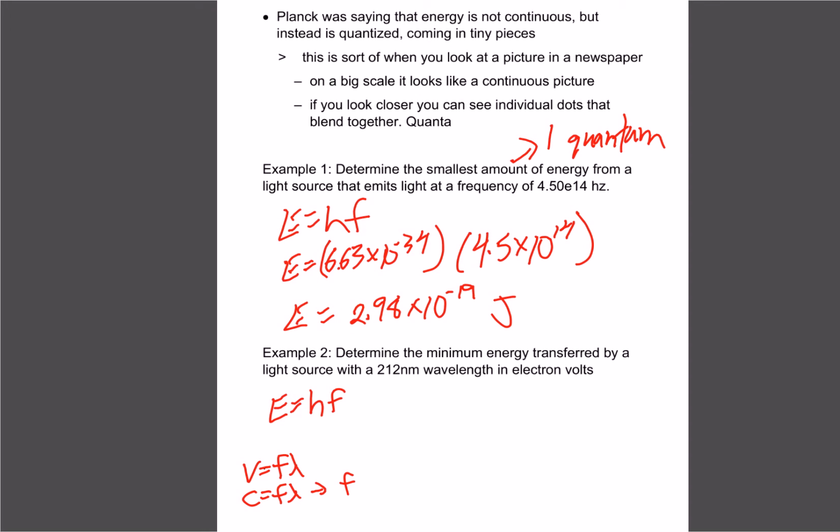So we can actually determine that frequency is the speed of light divided by wavelength. So that's how we're going to do this one. We're going to go hc over lambda instead. And because we have electron volts, let's use the other h.